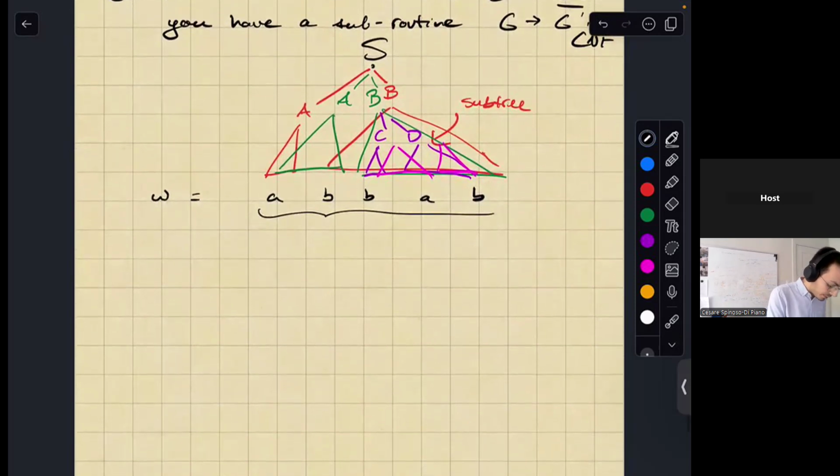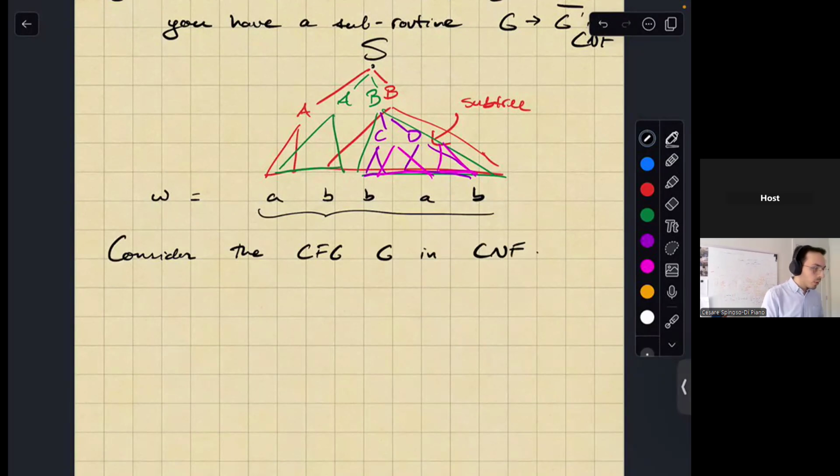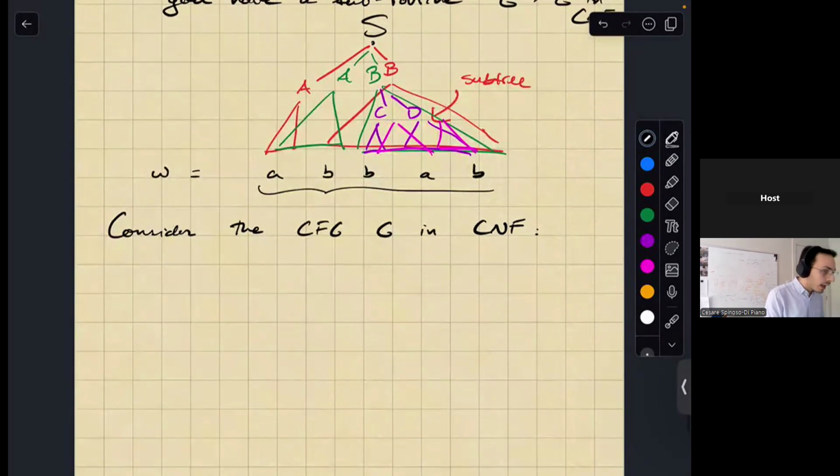Okay, so consider the context-free grammar G in Chomsky normal form, where G has three variables. The production rules for each of the variables are the following.